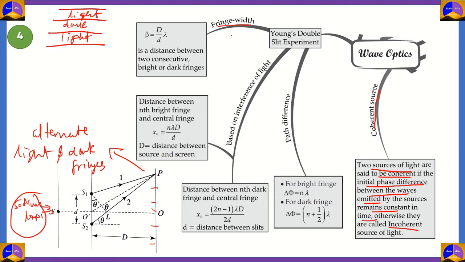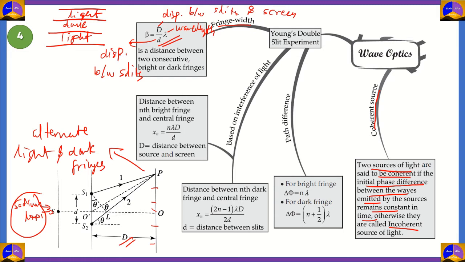Now, the width of a fringe in interference is given by the formula β = Dλ/d. Lambda refers to the wavelength of light. Since we're using coherent sources from the same lamp, there's only one lambda. Capital D refers to the distance between the slits and the screen, and small d refers to the distance between the two slits, which are apart from each other.